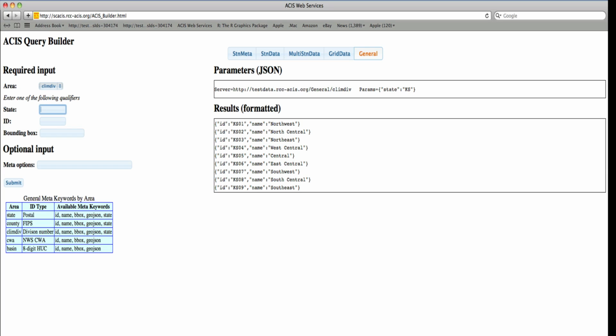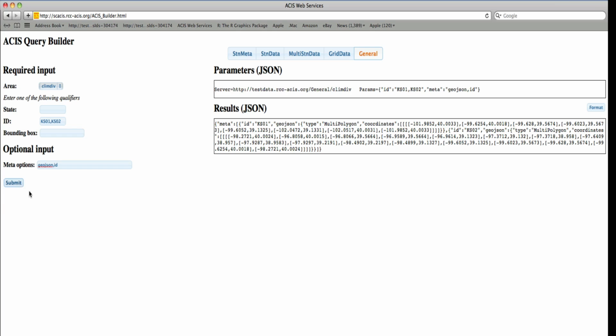Now suppose we'd like the GeoJSON object corresponding to 2 of these climate divisions. For our metadata options, we'll choose GeoJSON and also ID. Hit Submit. See the server is now pointed to general/climate division. Our params object contains 2 name value pairs, the ID for the 2 Kansas climate divisions, and our metadata option. The meta array in the results object contains 1 GeoJSON object per area returned. In this example, there is 1 GeoJSON object for each climate division.